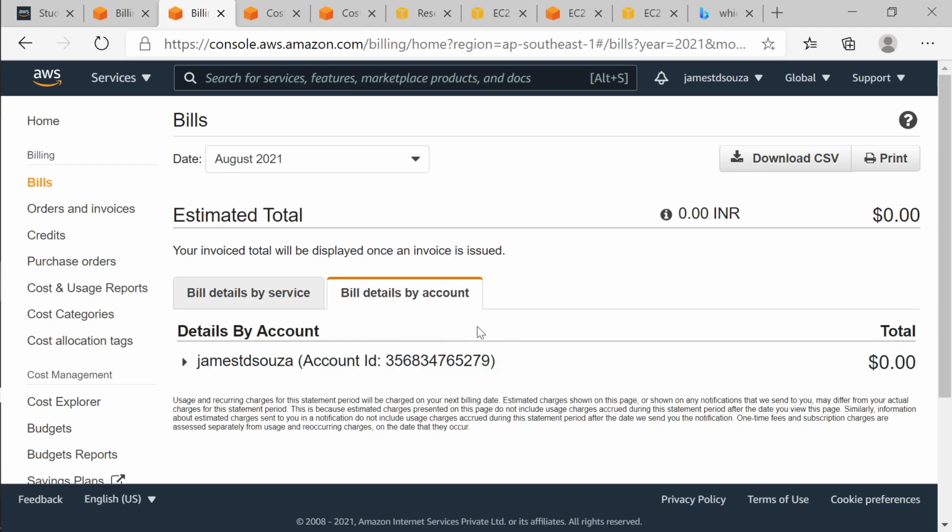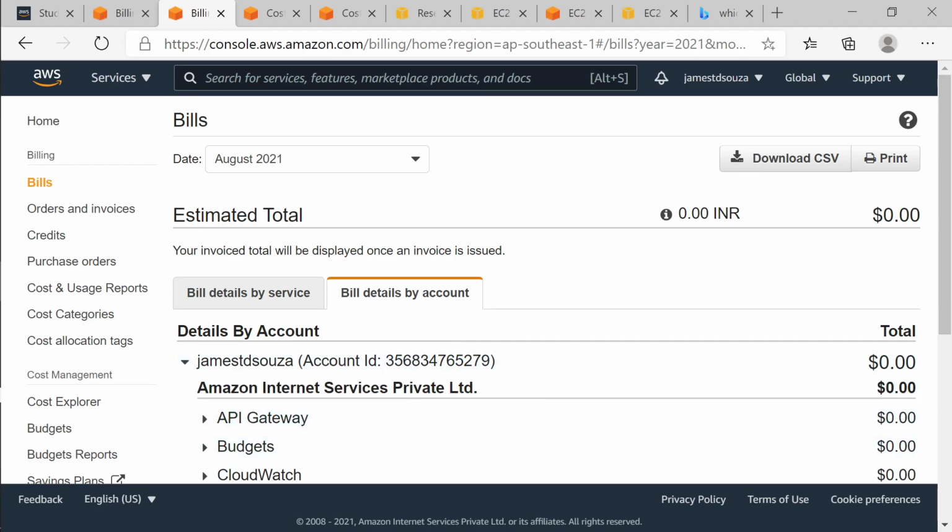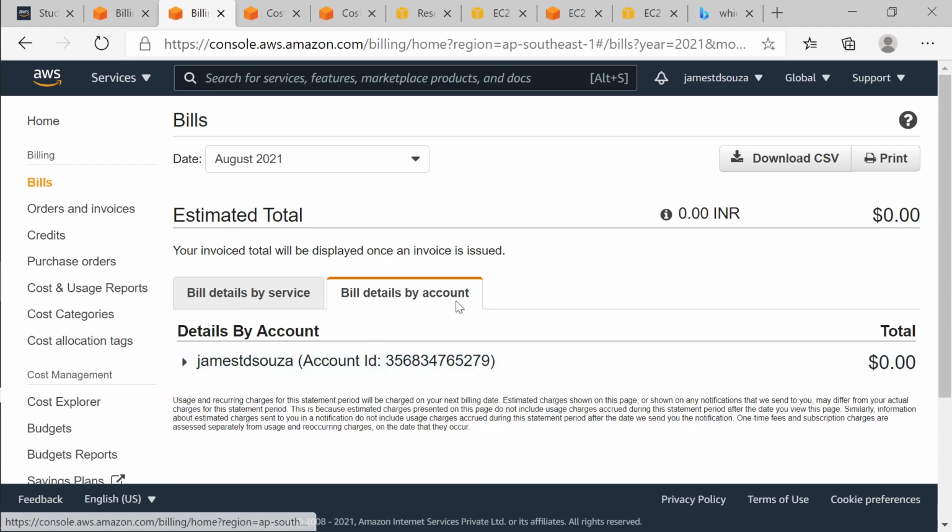And this is billing details by account. So you see, this is my bill. Now, you may think that your account is the only account that you're managing, so why are we showing it separately? It is not true. You can manage multiple accounts through a service called AWS Organizations. So you need to remember this Organizations service.